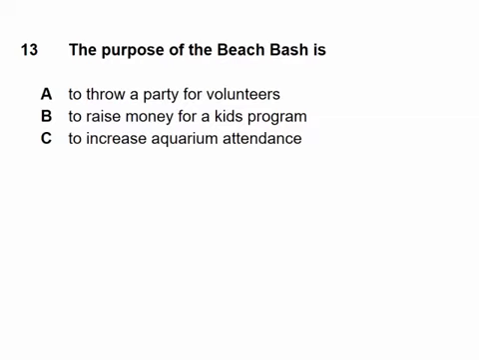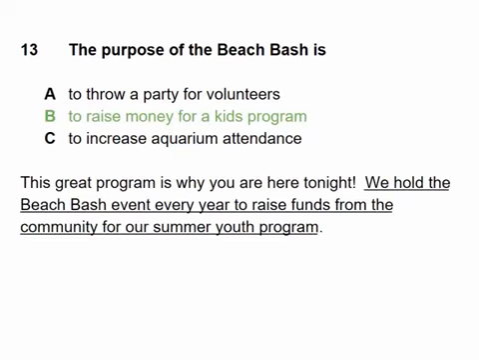If you caught that, then the answer for number 3 will come hopefully easier for you. The answer to number 3 was B, to raise money for the kids program. The purpose of this party is so that they can get enough money to support kids in the community who want to go to this camp that the aquarium offers. This is the summer youth program that's mentioned in the passage. Let's listen to where the speaker discusses this.